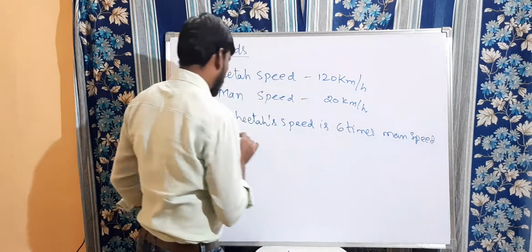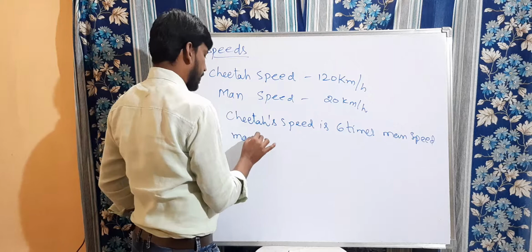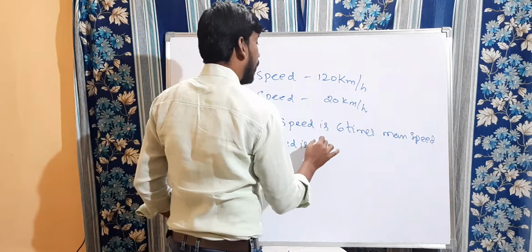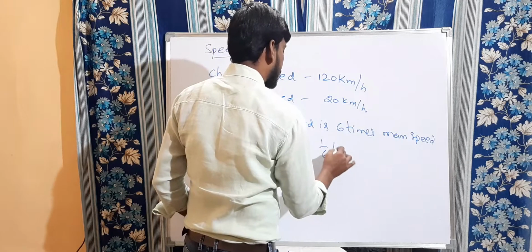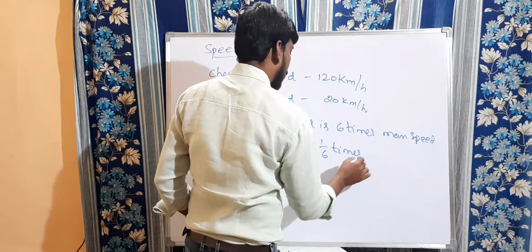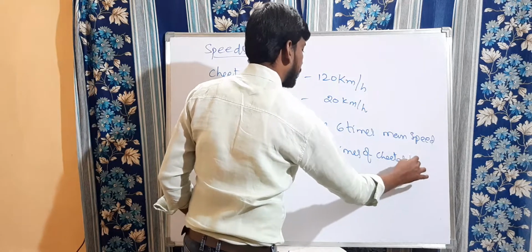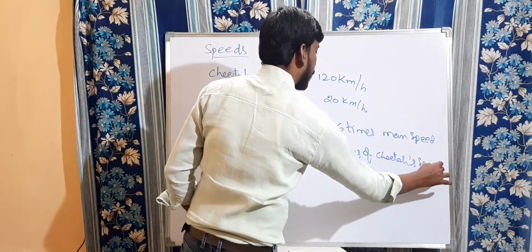Or the man's speed is 1 by 6 times of the cheetah's speed. Clear?